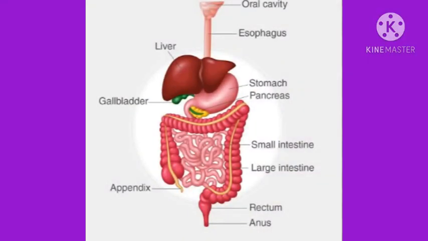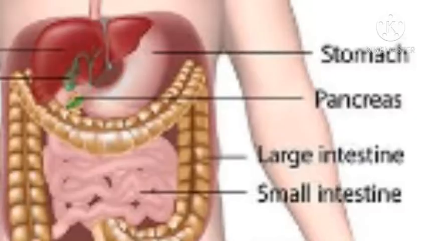As a result of all these digestive processes, certain substances are produced. These are useful to the body and can mix with the blood. In the small intestine, they are absorbed into the blood. The remaining substances pass into the large intestine.